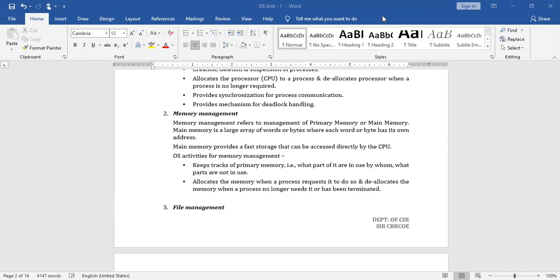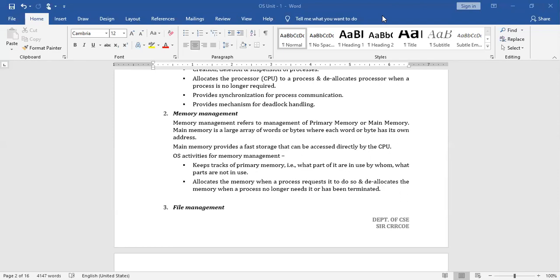Right? So main memory provides a fast storage that can be accessed directly by the CPU. Okay, of course, even though the secondary storage area can be accessed, it is not accessed directly. That will be loaded into the primary memory, then it will be processed by the processor. The processor does not go directly to the secondary storage area to fetch the data and process it the way it does in the primary memory. It won't happen in the case of secondary storage area, right?